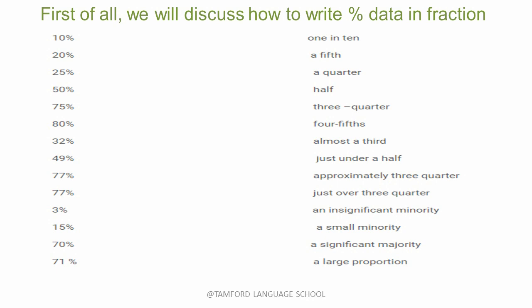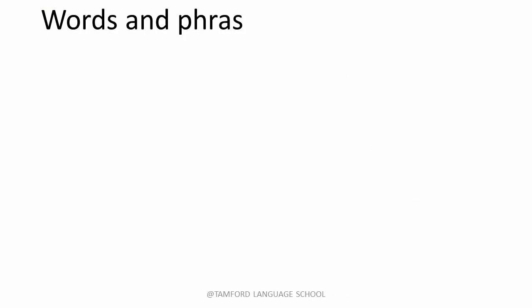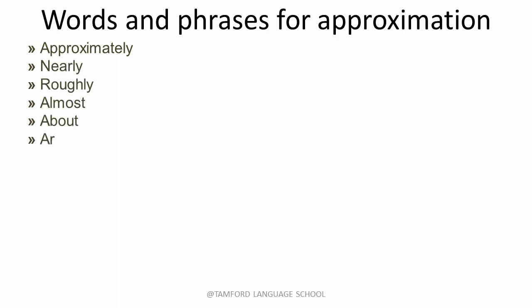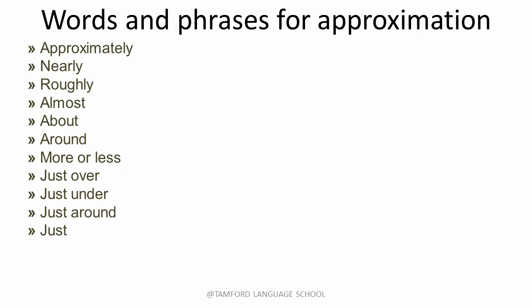So these kinds of fractions we can add in our writing task in order to represent the data in a more particular way, which enhances our band score. Now we shall look at the words and phrases for making approximation. So let's begin with approximately, nearly, roughly, almost, about, around, more or less, just over, just under, just around, just about, just below, a little more than, and a little less than.